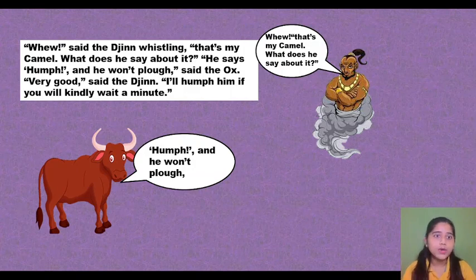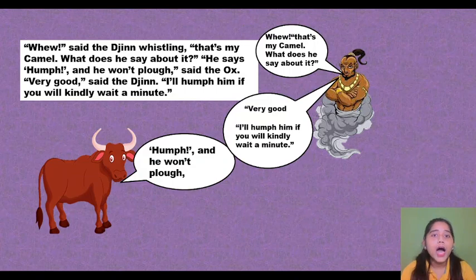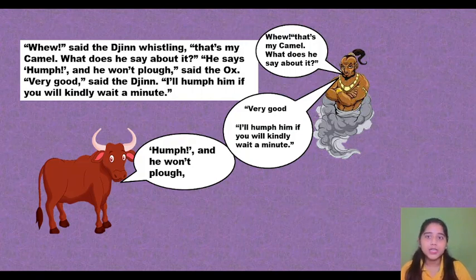Okay, very good, said the jinn. I will hump him if you will kindly wait a minute. Okay, and now the jinn is saying that I will teach him a lesson if you wait for a minute. Okay, so now as the jinn is in control of the deserts, now the jinn is going to teach a lesson to our camel.